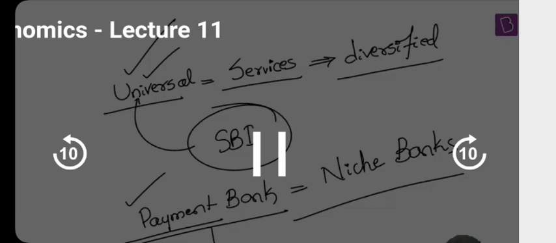Tell me, which is a good system? Applying for a universal bank license and getting it directly, or moving into the banking system through experience? As an RBI governor, you'll prefer a direct universal license or a migration like this. I don't think the first one makes more sense. If some of you are saying the first, my dear, then you're a very bad RBI governor, because you don't know whether the person has banking experience or not. Simply you will give license. Are you not playing with the depositors' money?